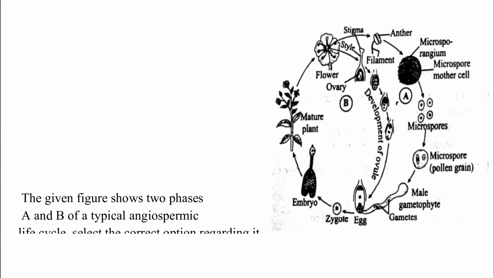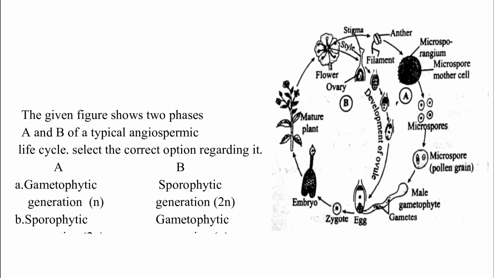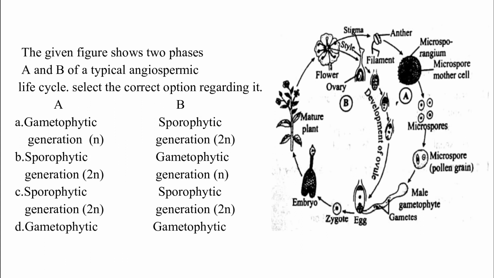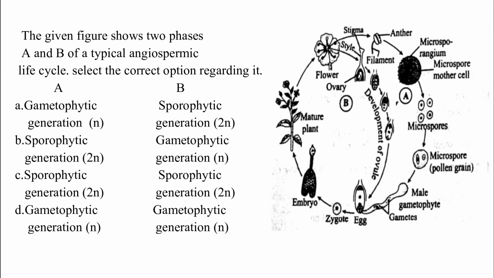The given figure shows two phases A and B of a typical angiospermic life cycle. Select the correct option regarding it. Option A, gametophytic generation, sporophytic generation. Option B, sporophytic generation, gametophytic generation. Option C, sporophytic generation, sporophytic generation. Option D, gametophytic generation, gametophytic generation. The correct answer is option A. The figure A is gametophytic generation and figure B is sporophytic generation.